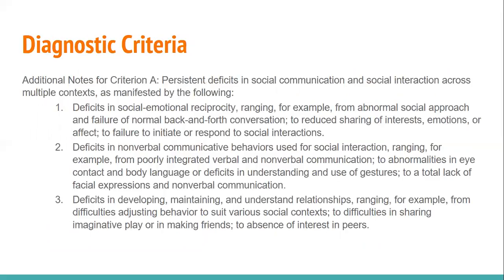When we look at criterion A, which is persistent deficits in social communication and social interaction across multiple contexts, we're going to look for the following 3 areas. First, a deficit in social emotional reciprocity, for example, ranging from a social approach that's not typical of your peers, or a failure to have normal back and forth conversation, reduced sharing of interests, emotions, or affect, and a failure to initiate or respond to social interactions.